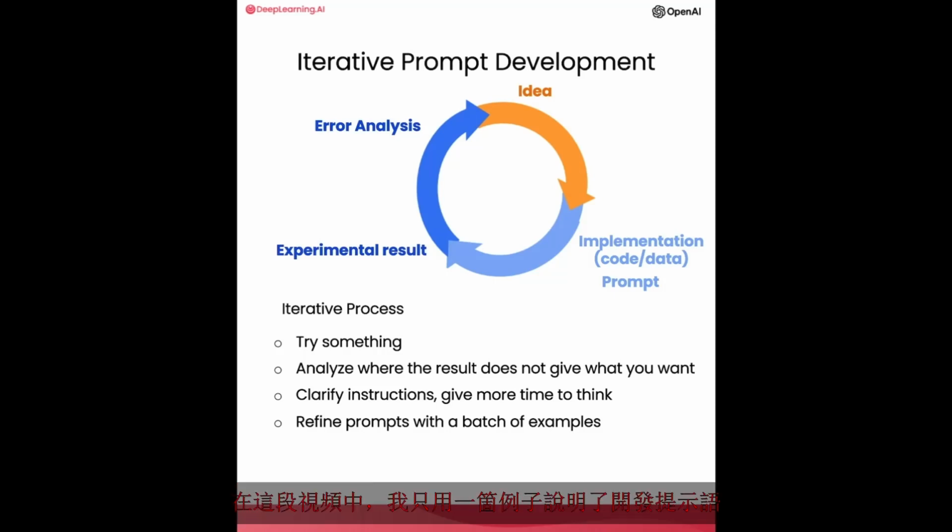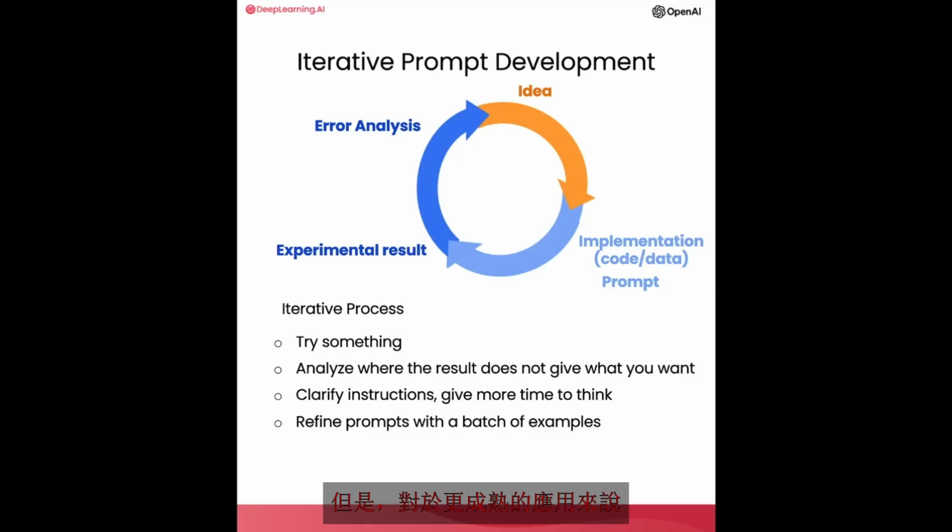And in this video, I illustrated developing a prompt using just one example. For more sophisticated applications, sometimes you will have multiple examples, say a list of 10 or even 50 or 100 fact sheets, and iteratively develop a prompt and evaluate it against a large set of cases. But for the early development of most applications, I see many people developing it sort of the way I am, with just one example.